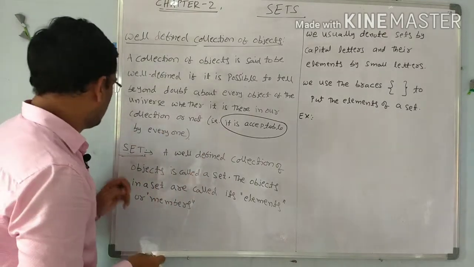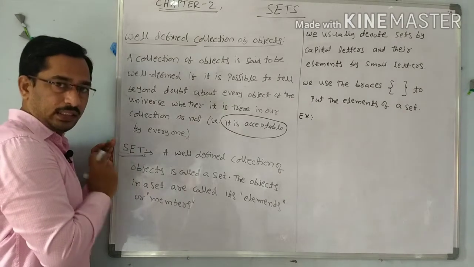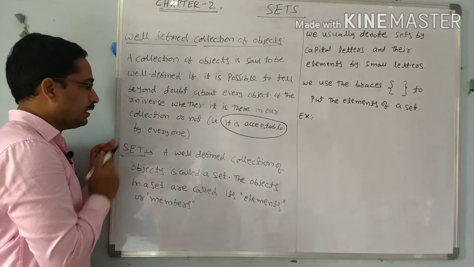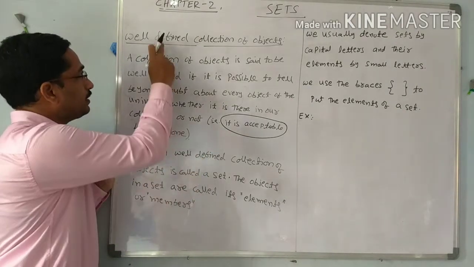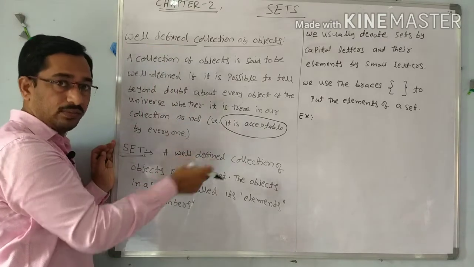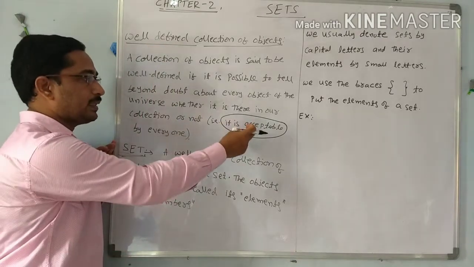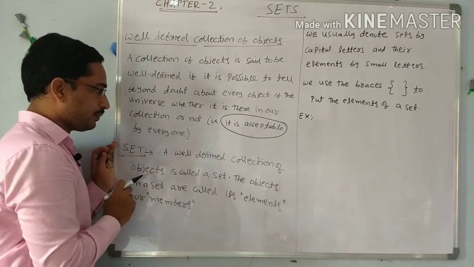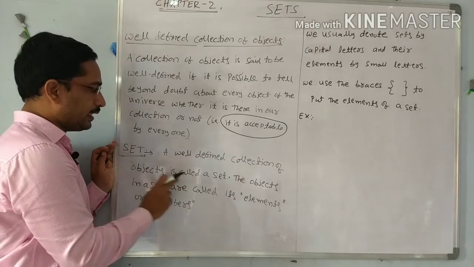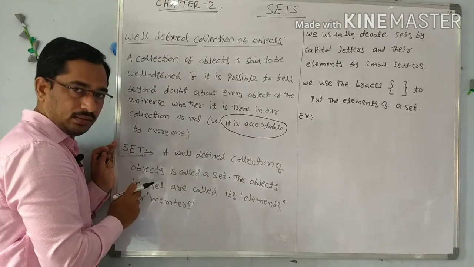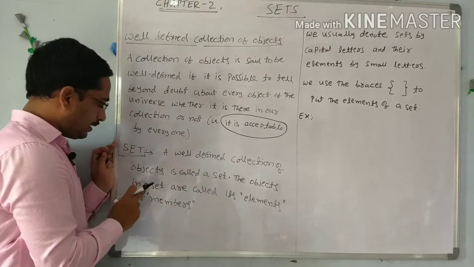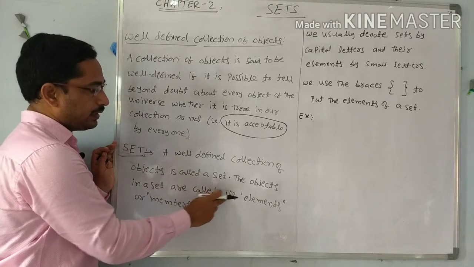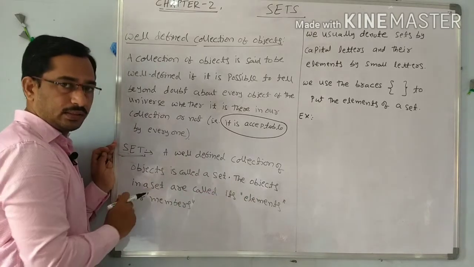Now from this, the definition of a set. See, what is a set? A set means a well defined collection. See, this is the word we are using, well defined. Well defined means again acceptable by everyone. So a well defined collection of objects is called a set. The objects in a set are called its elements or members.